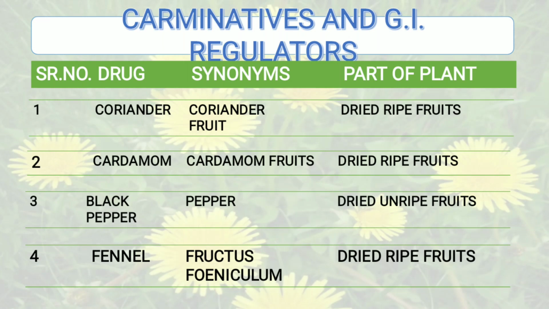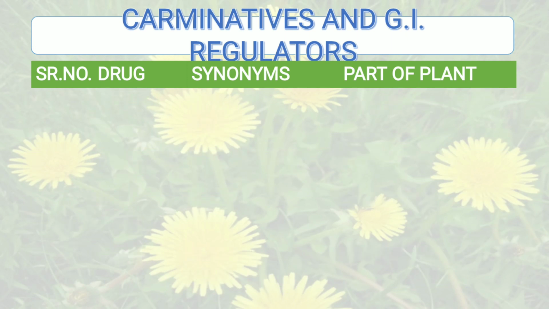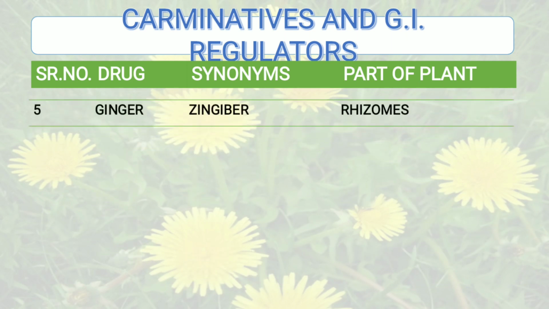Then the next one, that is fennel. So fennel synonym is Fructus furniculum and part of the plant is dried ripe fruits. Moving to next one, that is ginger. Synonym is gingiber and part of the plant that is used is rhizome.